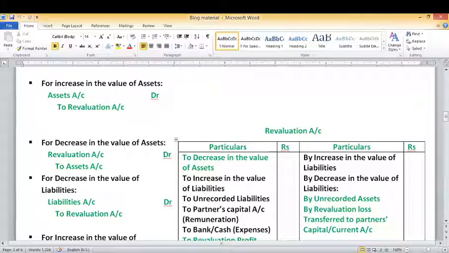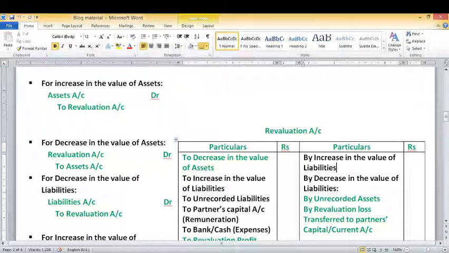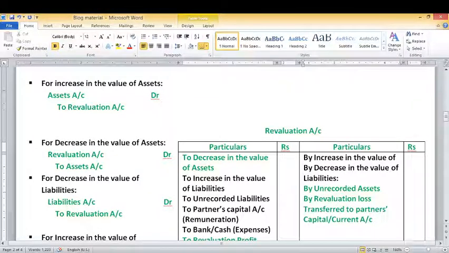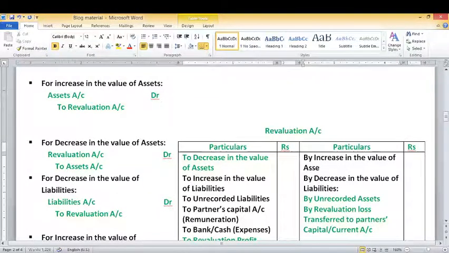So any increase in the value of assets will be shown on the credit side of the revaluation account.